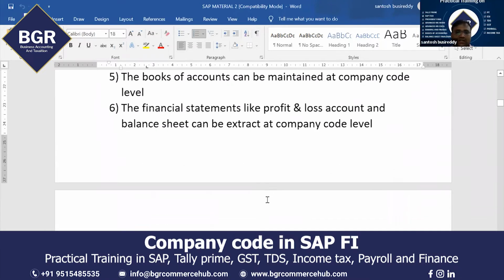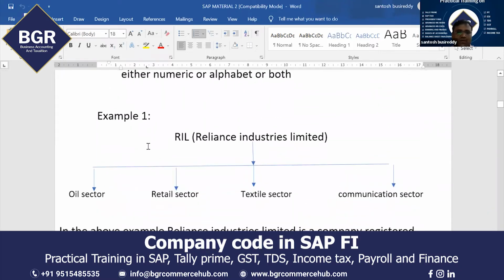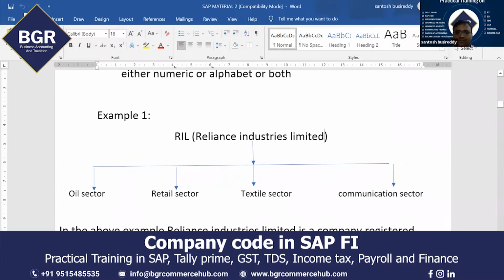Now we have to understand practically. For example, take example 1, Reliance Group, not Reliance Industries Limited, we will just call it Reliance Group.